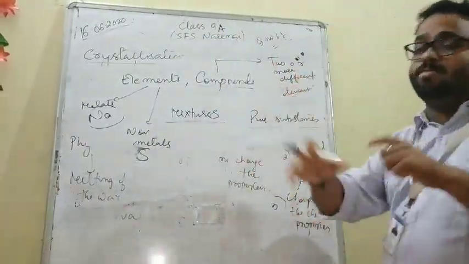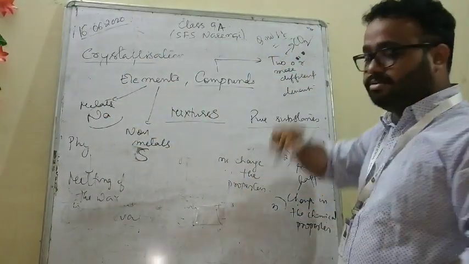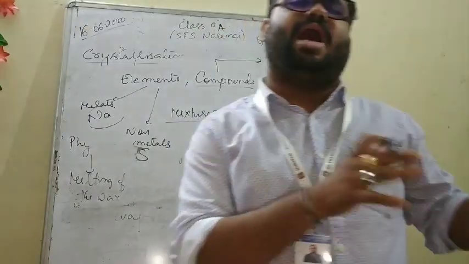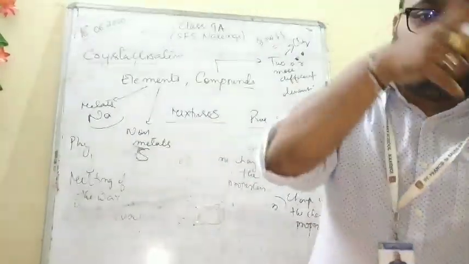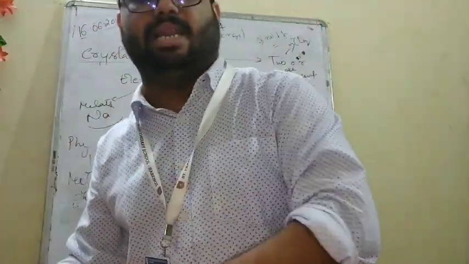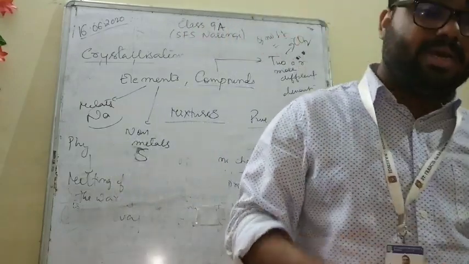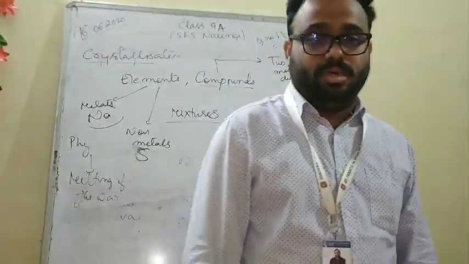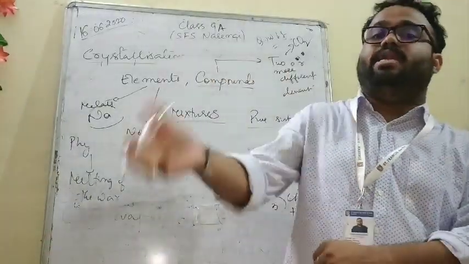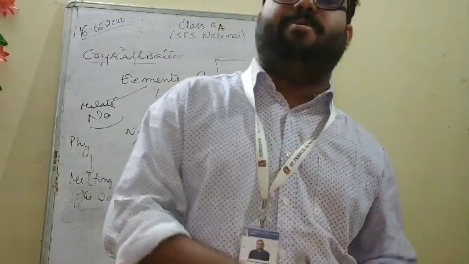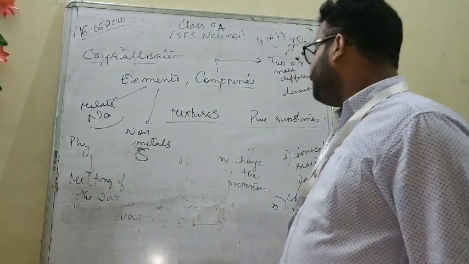Now compounds मतलब combination of two or more elements. For example, carbon dioxide is a combination of carbon and oxygen, so it's a compound. Then NaCl, it's a combination of metal and non-metal, Na and Cl, and hence NaCl will be a compound. So this is the basic difference between elements and compounds. Elements react with different elements to form a compound, but compounds generally don't react with other compounds. Very rare. It reacts, but very rare.